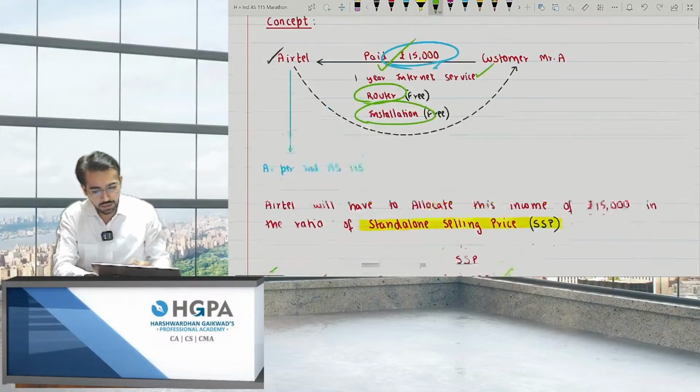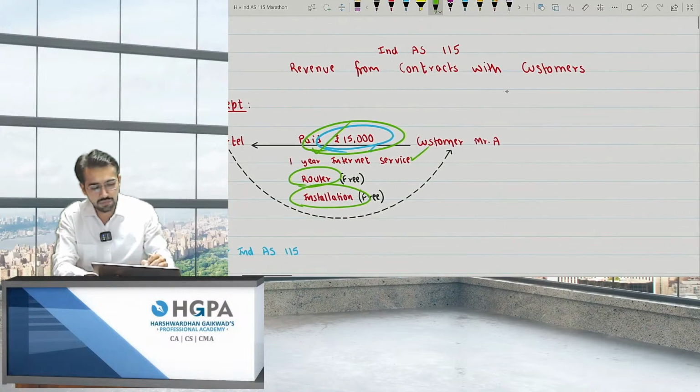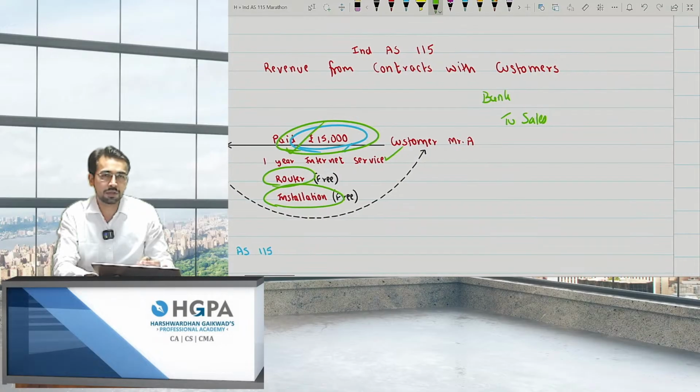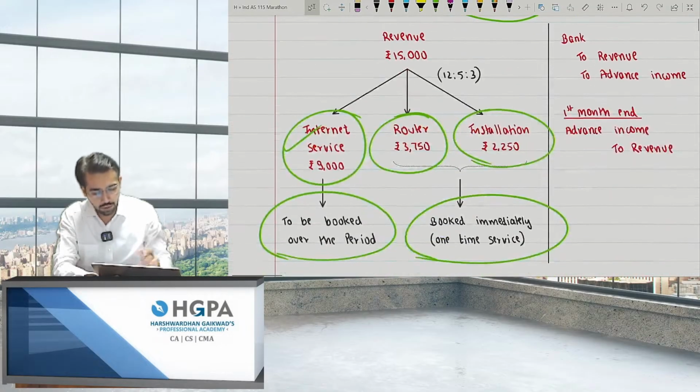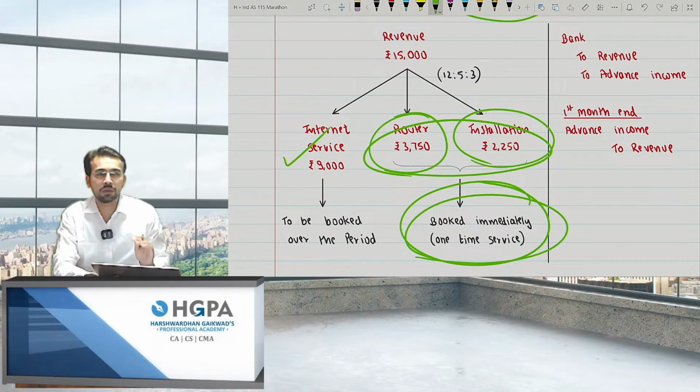But tell me one thing. Are you charging 15,000 from the customer right now? The answer is yes. So the entry will be something like this: bank to sales, right? But is the entire amount sales? The answer is no. The sales amount will be only of these two, that is 3,750 and 2,250. Why? Because these two are completed. Is the 1 year service completed right now for internet providing? No, you have to provide it over the year, right? So since that is not completed, you cannot say that you have sold the goods or completed the performance obligation.